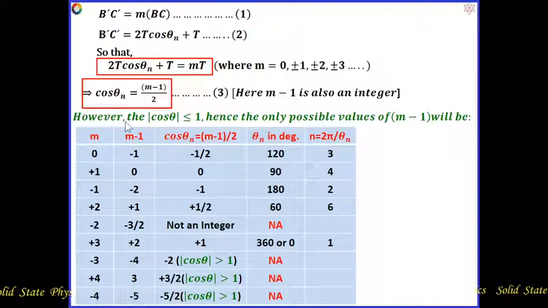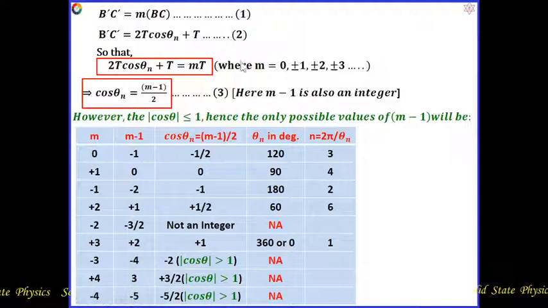However, the cos theta value will be between minus 1 and plus 1, or the mod of cos theta has to be less than or equal to 1. This is the maximum value of the mod of cos theta. Hence the only possible values of M minus 1 are tabulated here.